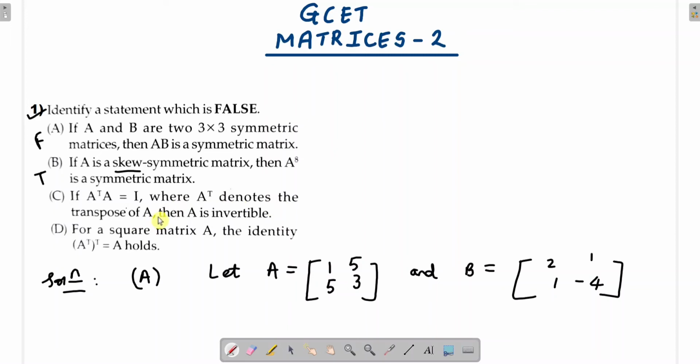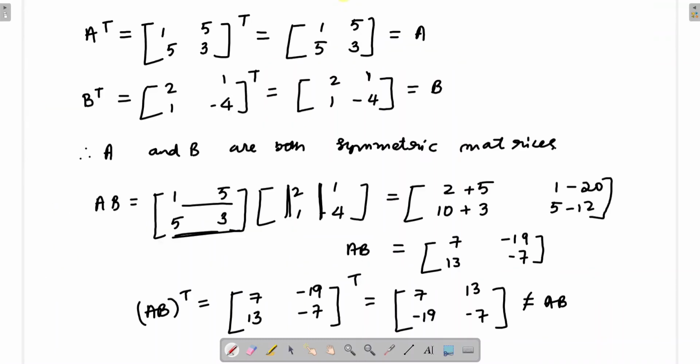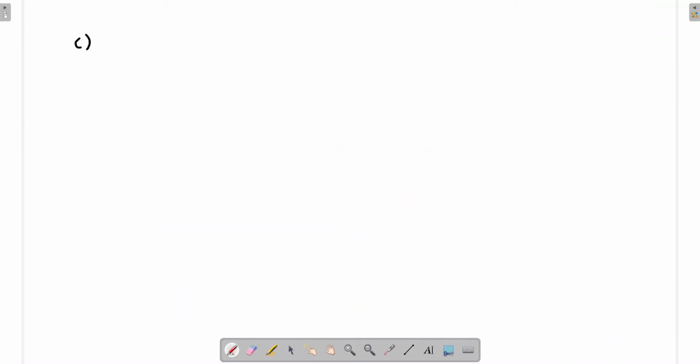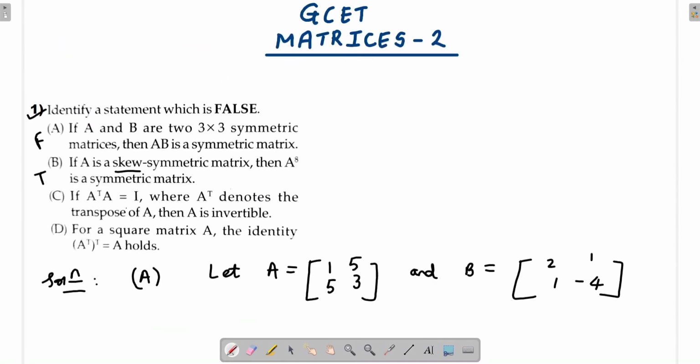So if A transpose A is equal to I, where A transpose denotes the transpose of A, then A is invertible. Okay, so if you look at the statement carefully here, it is given that A transpose A is equal to I. Let us look at the statement again. A transpose A is equal to I, where A transpose denotes the transpose of A, then A is invertible.